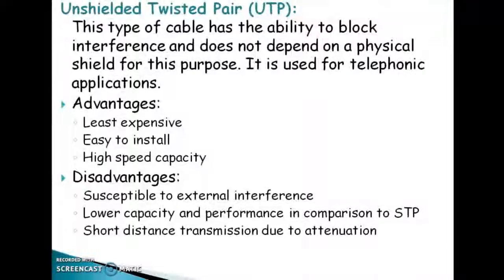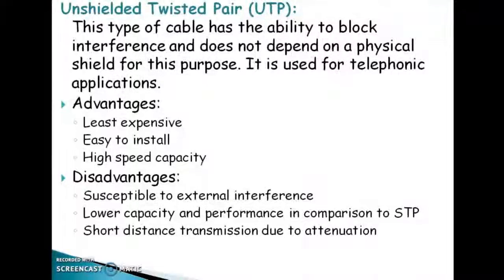Attenuation means reduction in the strength of the signal. That means we can't strengthen the signal, so we can't use this unshielded twisted pair for long distance transmission.